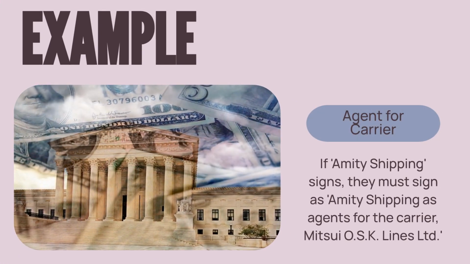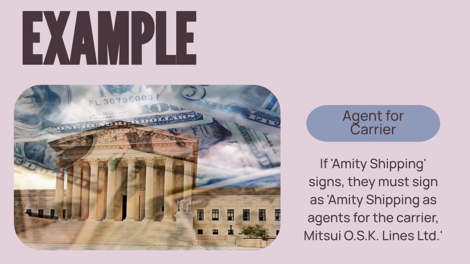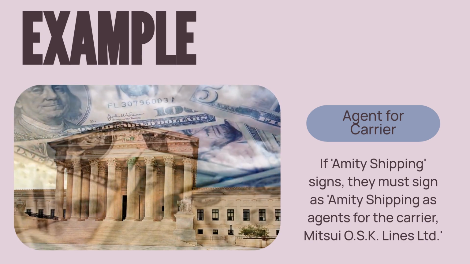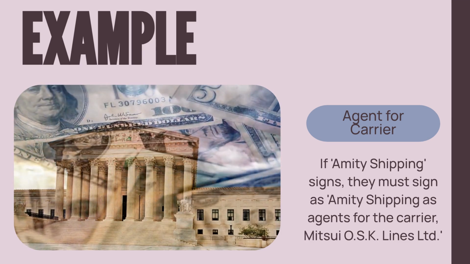For example, if Mitsui OSK Lines is the carrier and Amity Shipping is the agent, the signature must clearly state Amity Shipping as agents for the carrier, Mitsui OSK Lines Limited. Otherwise, the bank rejects it.